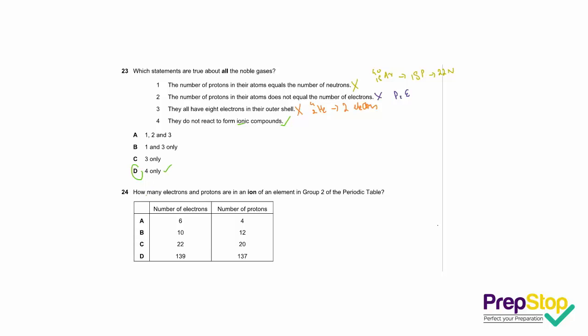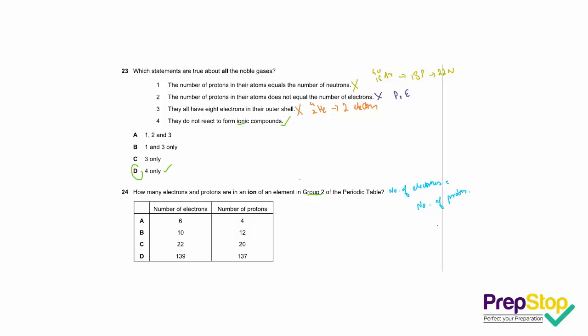Question number 24. How many electrons and protons are in an ion of an element in group 2 of the periodic table? So first of all, we need to know that in a neutral atom, the number of electrons is equal to number of protons.